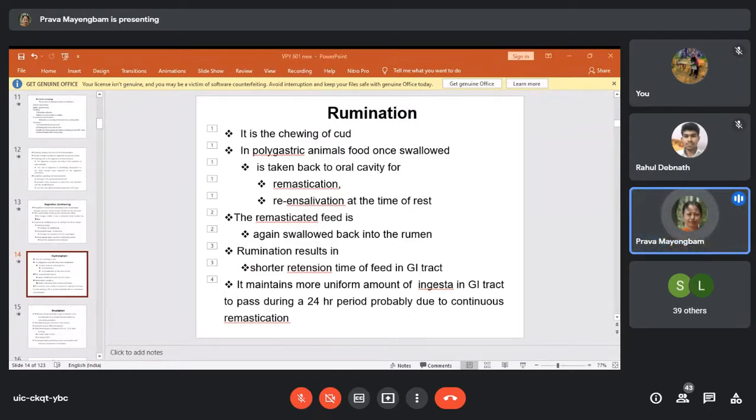It maintains a more uniform amount of ingesta in the GI tract to pass during a 24-hour period, probably due to continuous remastication. Whenever the animal gets time, when they are not engaged in feeding, they will spend their time in rumination. So the whole time they will continue in rumination, and it will help in maintaining a uniform amount of ingesta in the GI tract.